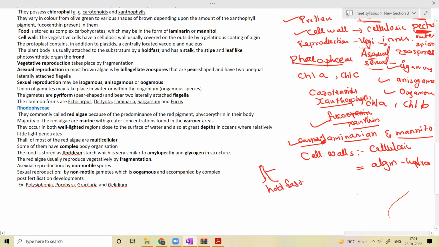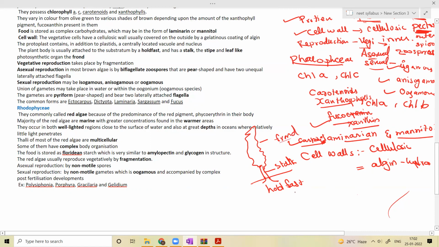And so it is attached to the substratum by the holdfast, and the filamentous structure is called a stipe. Okay, and the leaf-like photosynthetic organ, as there are filamentous forms, there is a leaf-like structure called the photosynthetic organ, that is called the frond.